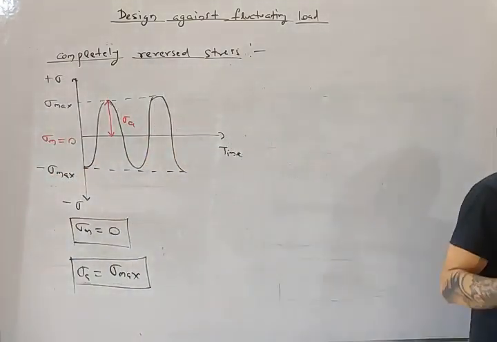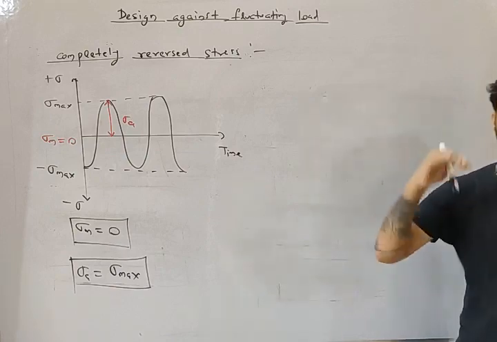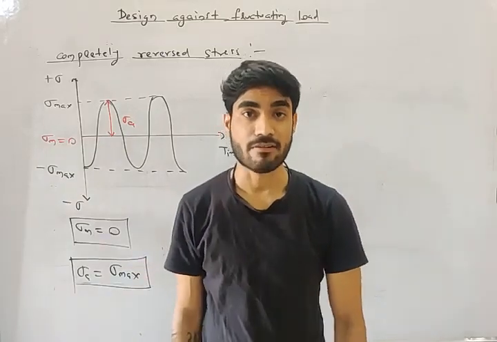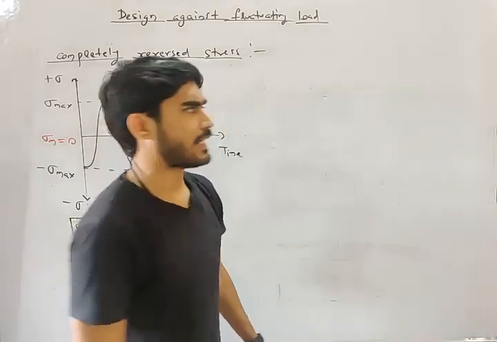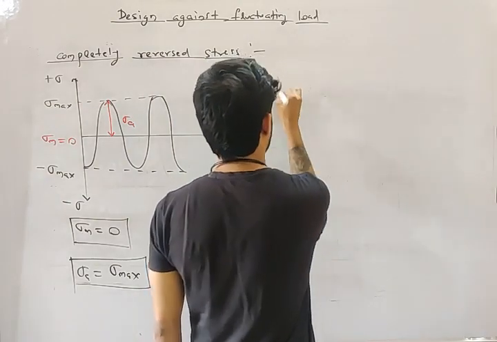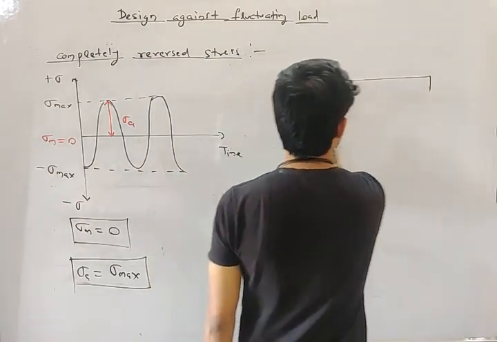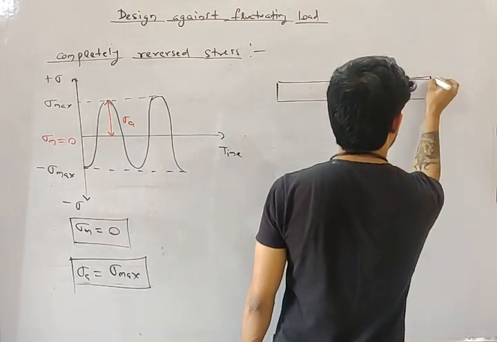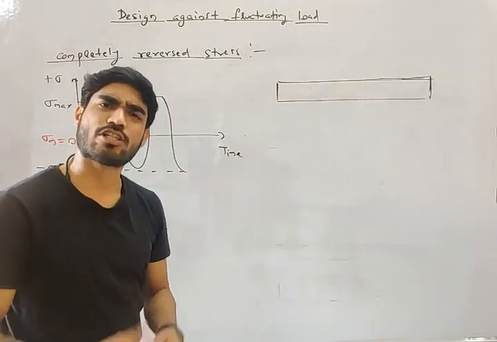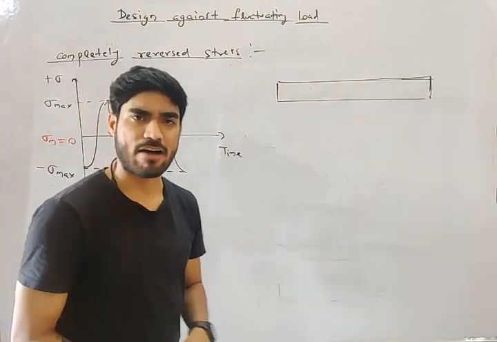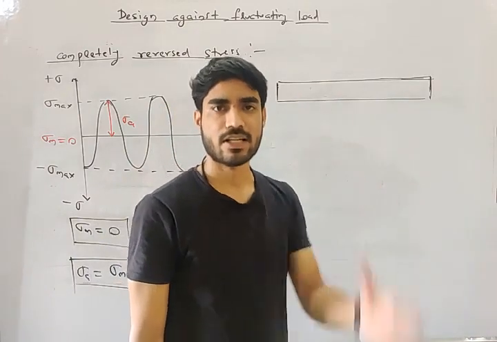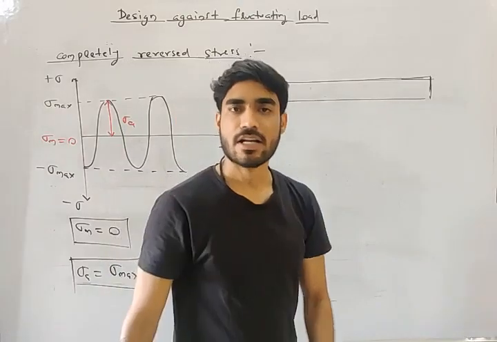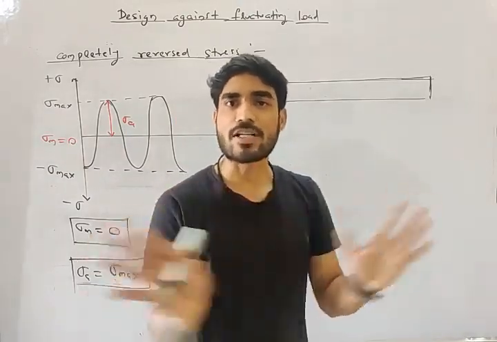Now it is very important to understand practically where we will get completely reversed stress. Practically, what is an example of completely reversed stress? Let me give a practical example, my friend. Let's say you have an axle. What is an axle, my friend? Axle is also like a shaft, but there is a difference between shaft and axle. Shaft is subjected to torque. Shaft is used to transfer torque, but axles just rotate. They are not subjected to torque.